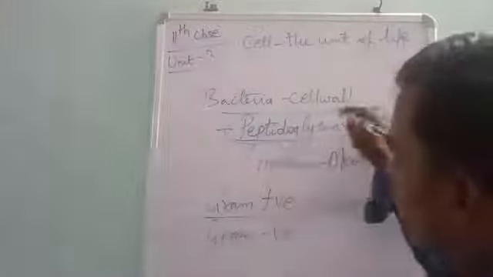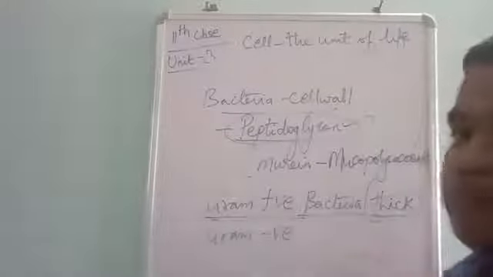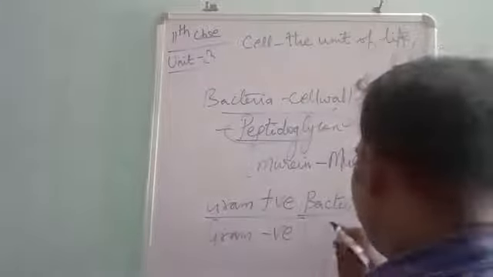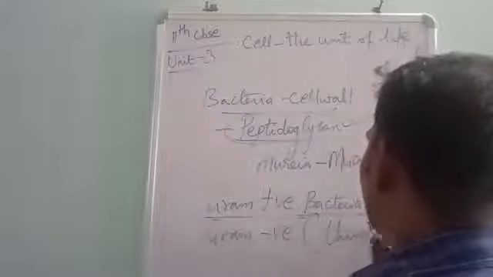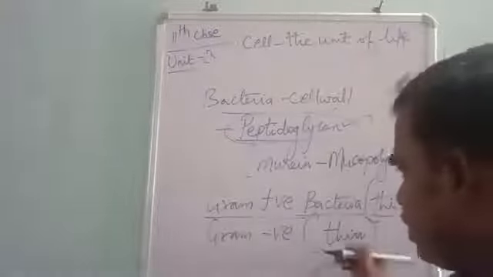Because of the many layers of peptidoglycan, the cell wall becomes very thick. But in gram negative, it is very thin because only a few layers of peptidoglycan are present. Okay, so that's why it's very thin.